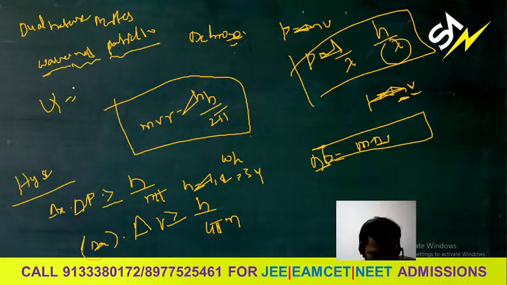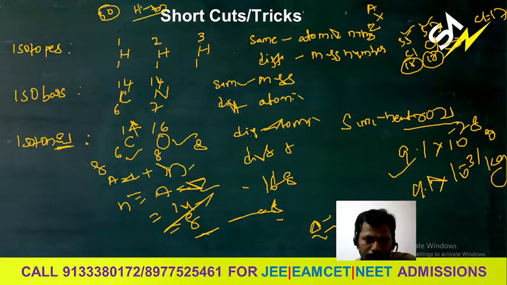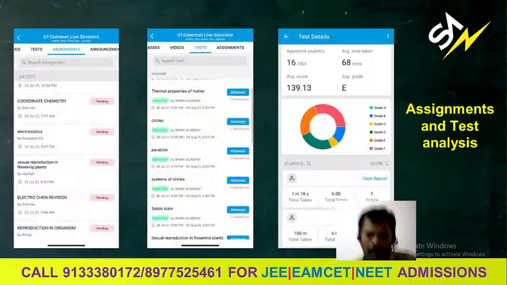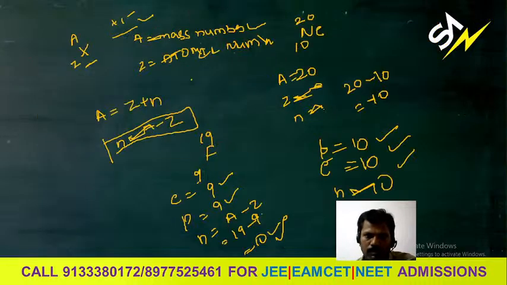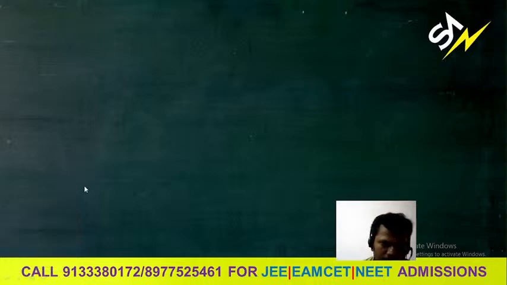That is asked so many times in examinations. Please listen carefully, this is very important. Out of all models, Bohr's model is there, Rutherford model is there, Thomson model is there.